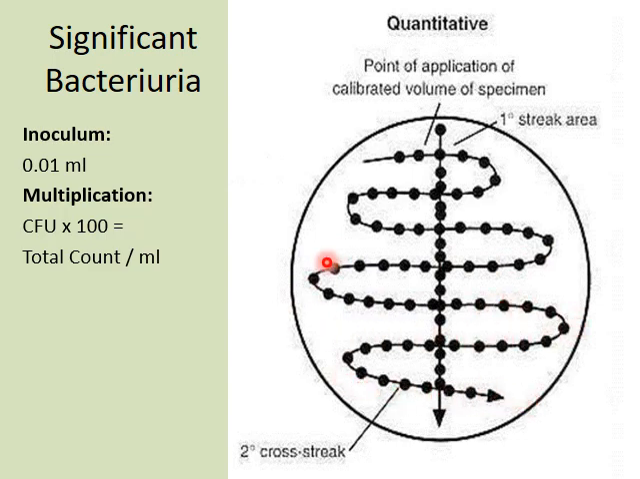Then after 24 hours of incubation, the next day we count these colonies, that is colony forming units, and multiply by 100, which will give us the total count per ml. And based on this count, we could identify whether it is significant bacteriuria or contamination.